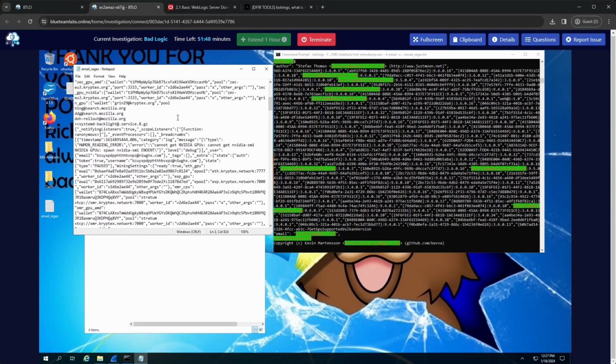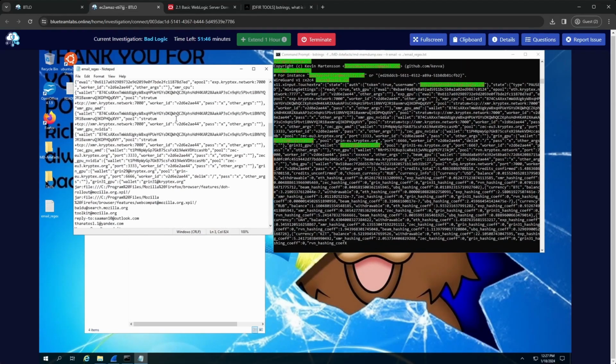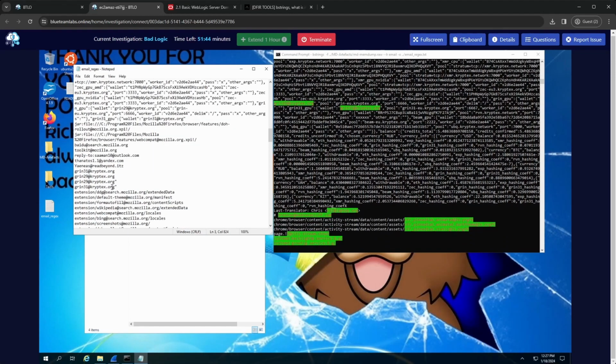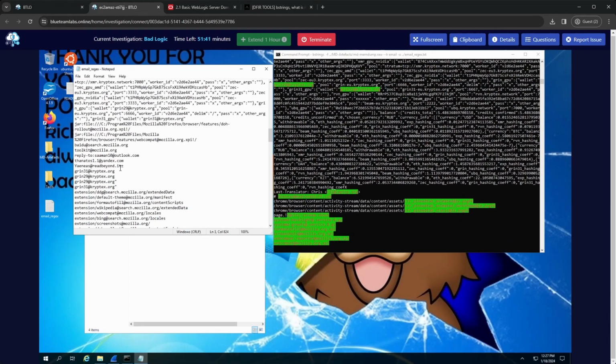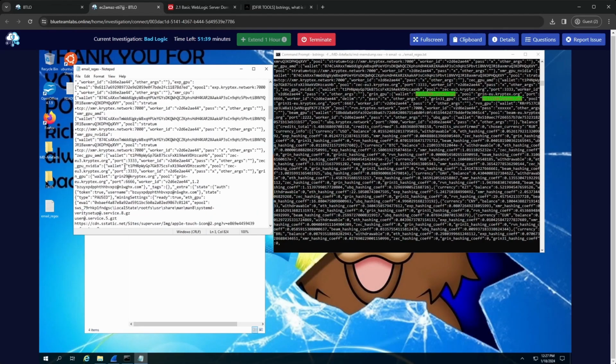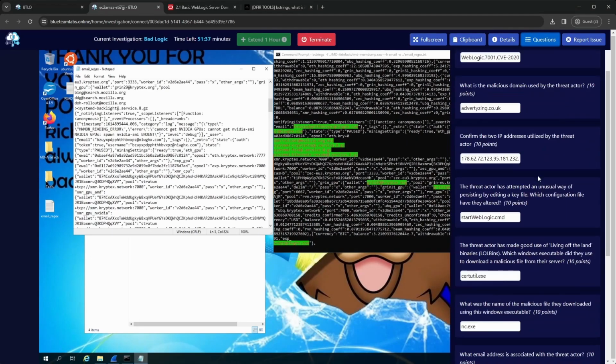But yeah, there are other email addresses in there, some for cryptex.org, which again point us to perhaps what we need to be looking for on the crypto side, but the rest of them look to be standard email addresses you might see normally. So I'm going to go with this email address.